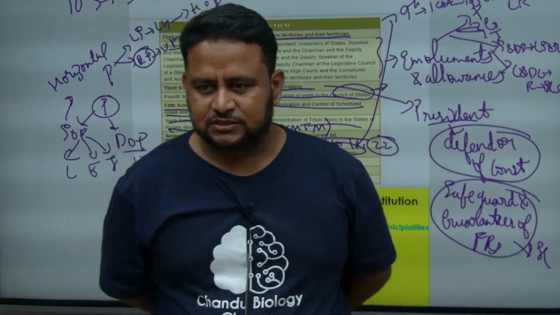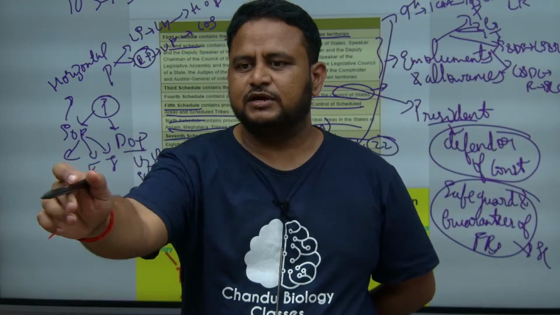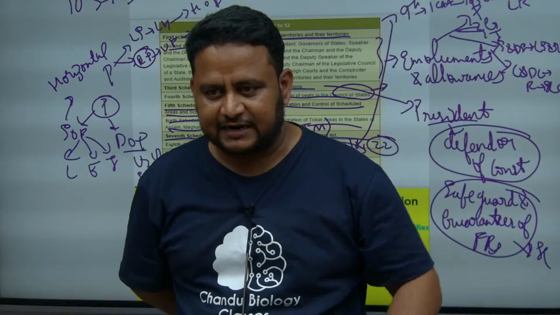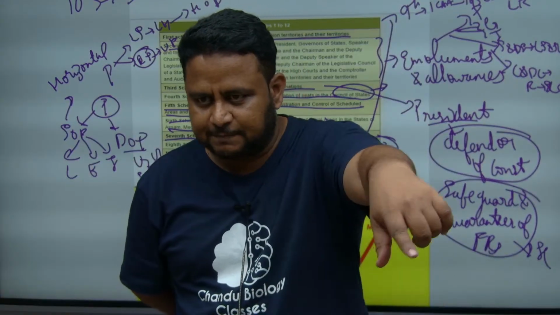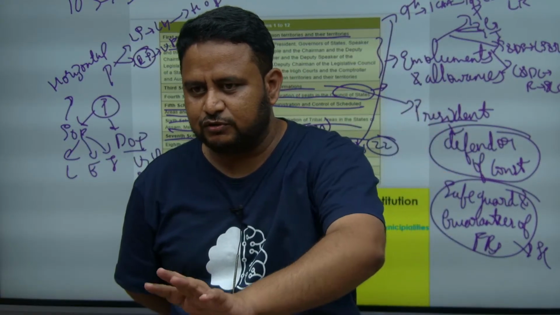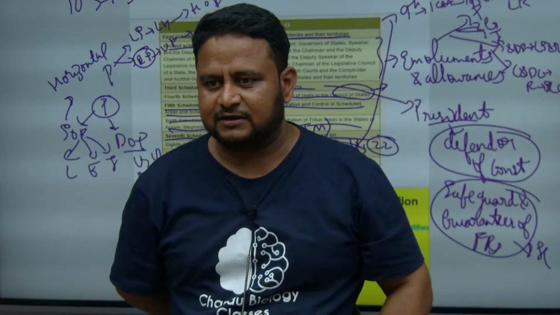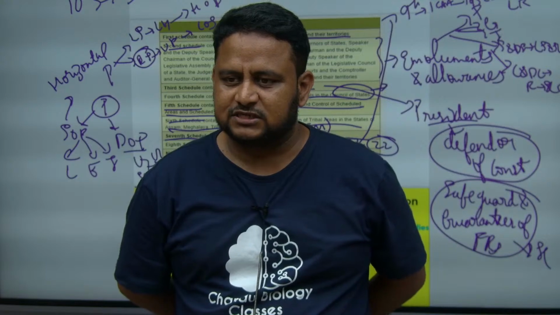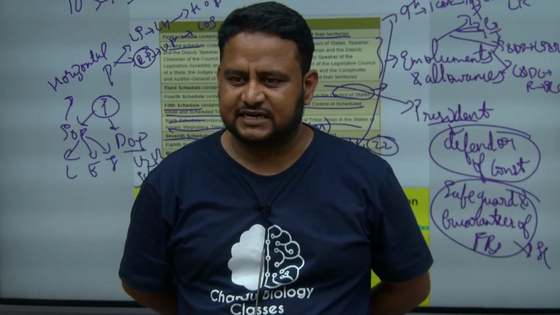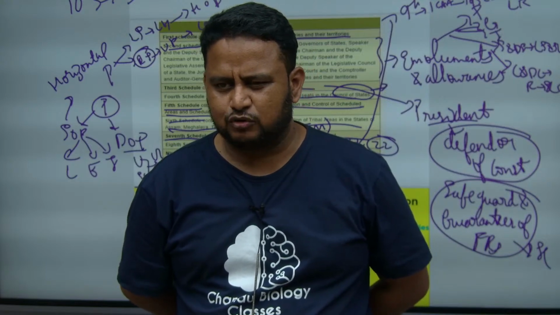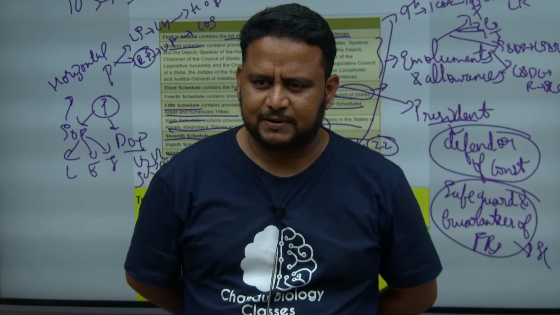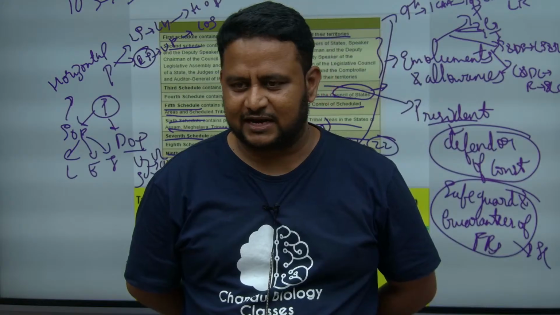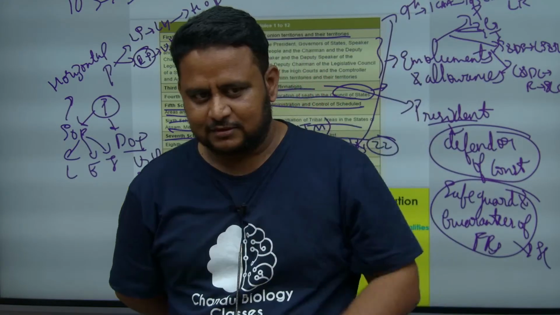Defection means, suppose you are in some party A, and you are in party B, but that party wins the election. So what you will do is you will jump from this party to that party. That is the meaning of defection. Many times such people used to do this in the 1980s and 1990s. There were 2 persons who used to change the party every 2 months. That time the word they used is Ayaram Gayaram.